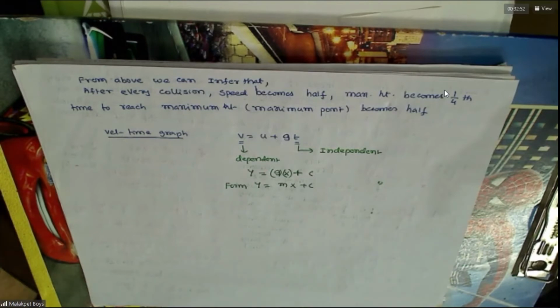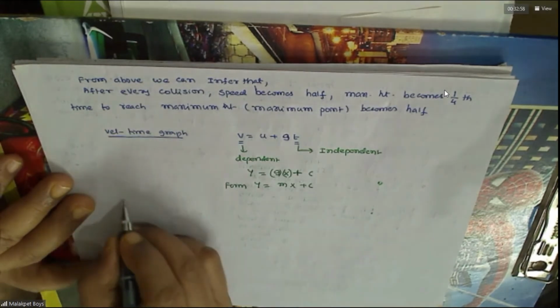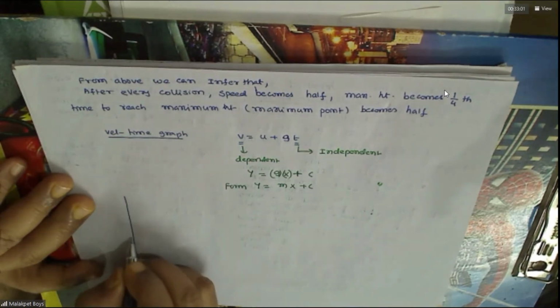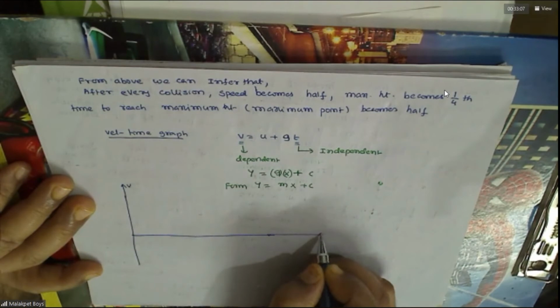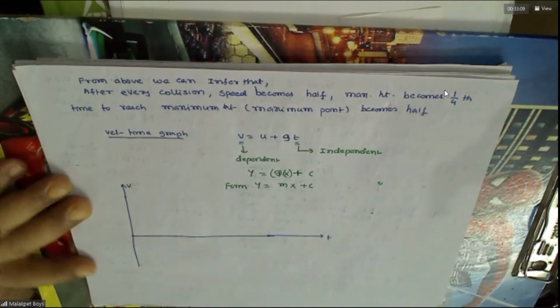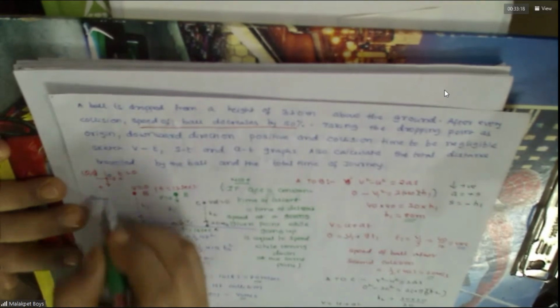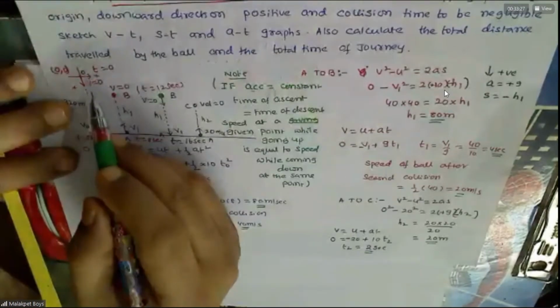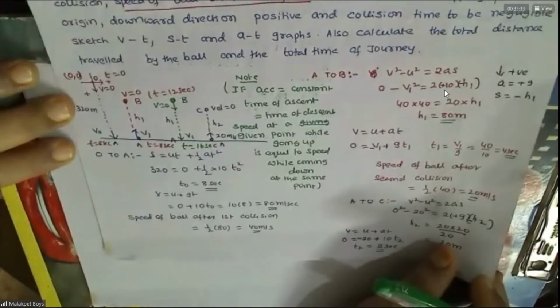Right. Now let us draw the graph. He has taken downward as positive throughout. This is the velocity, this is the time. Agreed. How does the graph appear? In the beginning, you can see where the ball is being dropped. At t equals 0, velocity is 0, the ball is dropped from here. Do you agree with this? Yes, sir. At the instant of dropping, t is 0, v is 0, or not? Agreed.